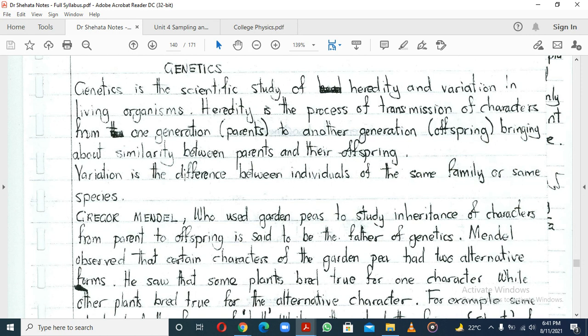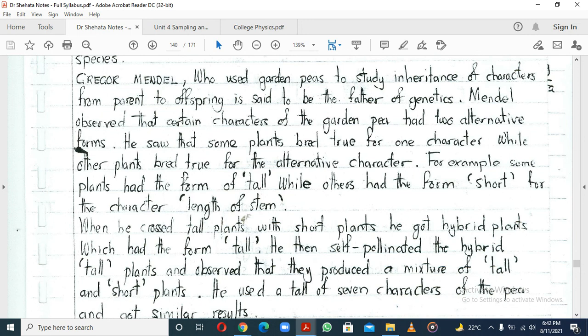Why is it that you can be in the same family, but you look different from your cousins and from your siblings? And we are of the same species, but why do people look different? Why do even dogs look different, but they're of the same species? That's basically what we are looking at. And all this came from the person called the father of genetics. His name was Gregor Mendel.